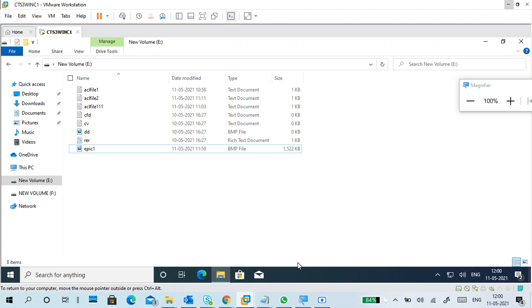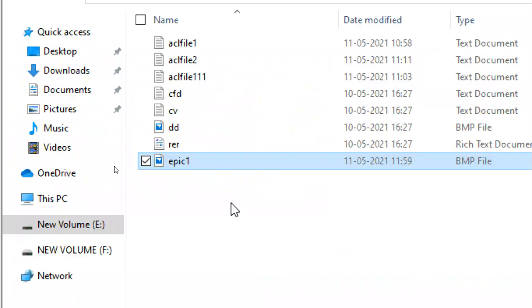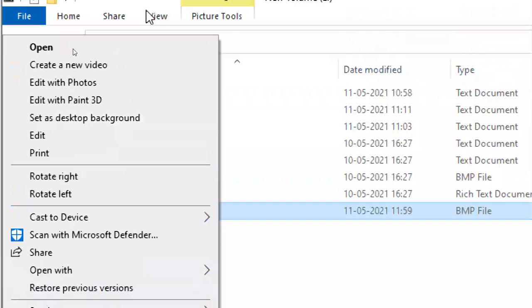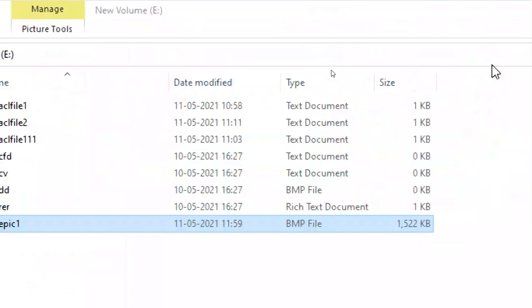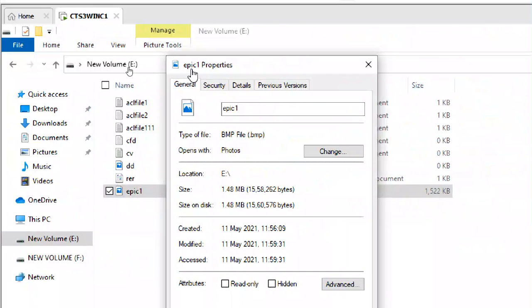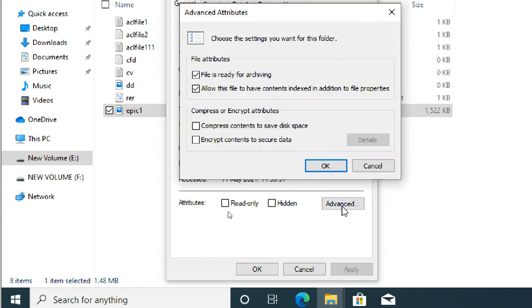Now I'm going to encrypt it. See how to encrypt it. I'm doing this in the virtual machine, guys, don't forget that. Right click, properties. You can see attributes: read only, hidden, advanced.